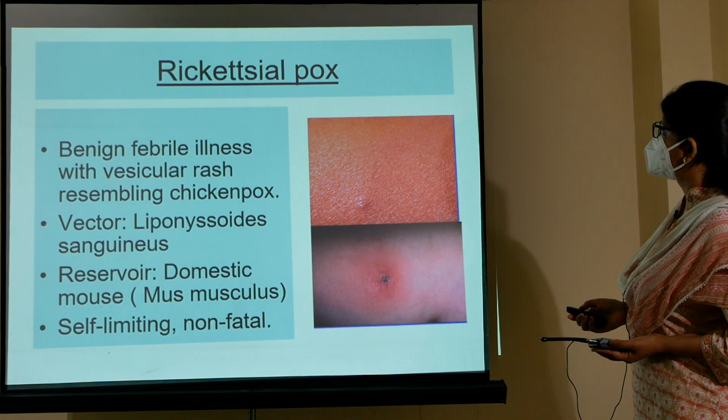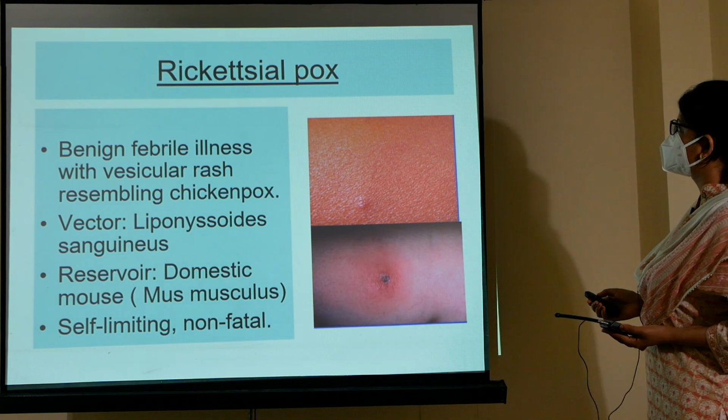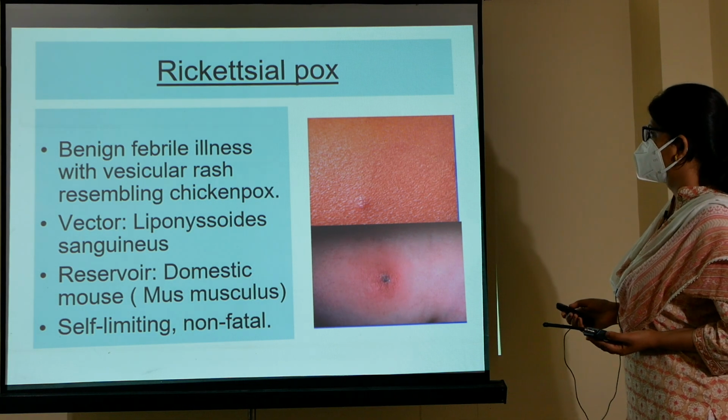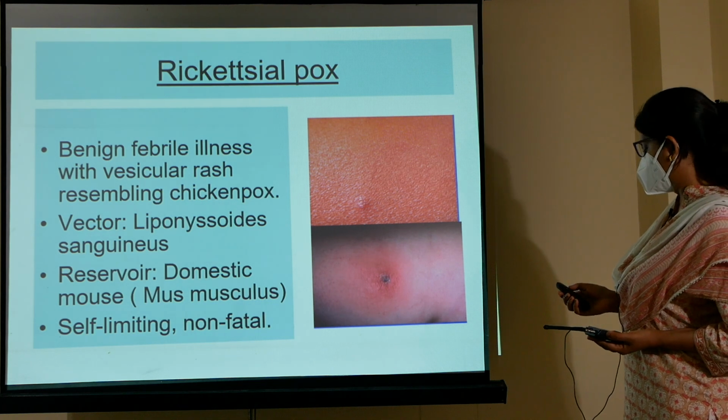Then rickettsialpox. It's a benign febrile illness with a vesicular rash, and it also resembles chickenpox. The vector is Liponyssoides sanguineus, and the reservoir is the domestic mouse. It is self-limiting and non-fatal.